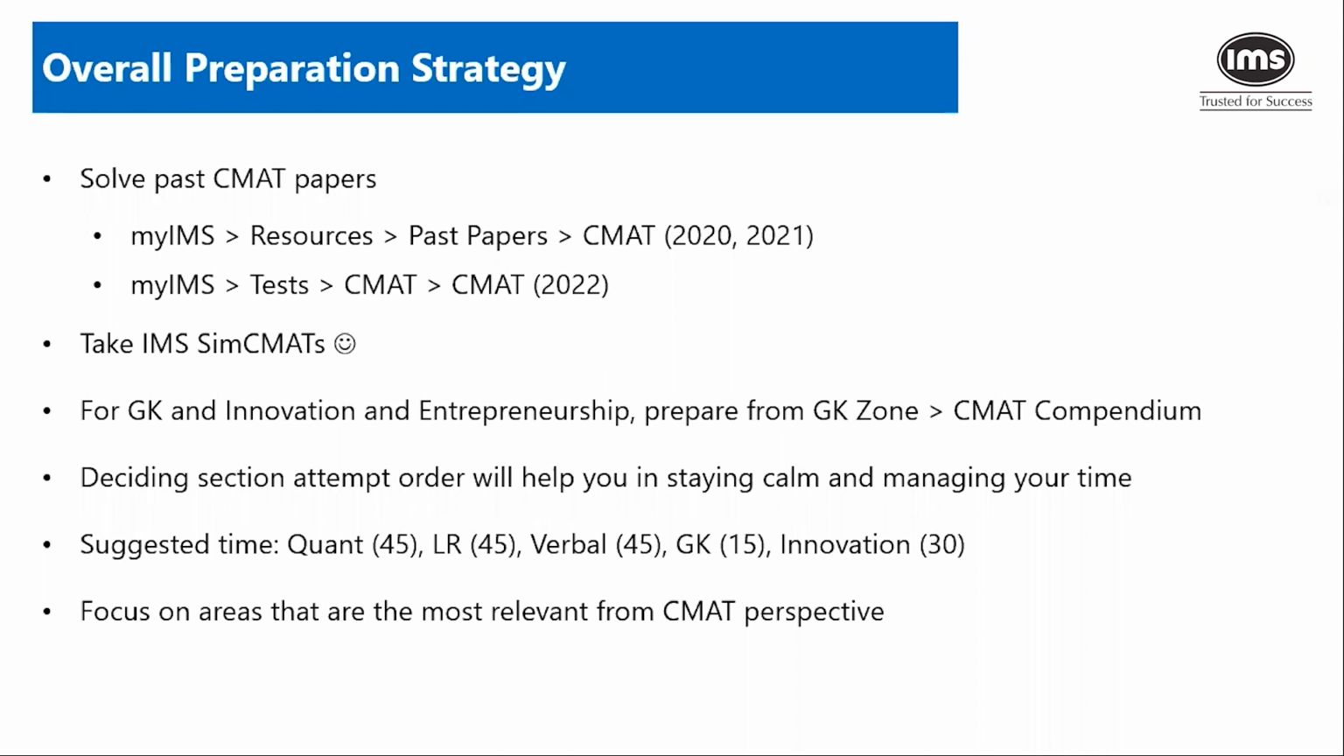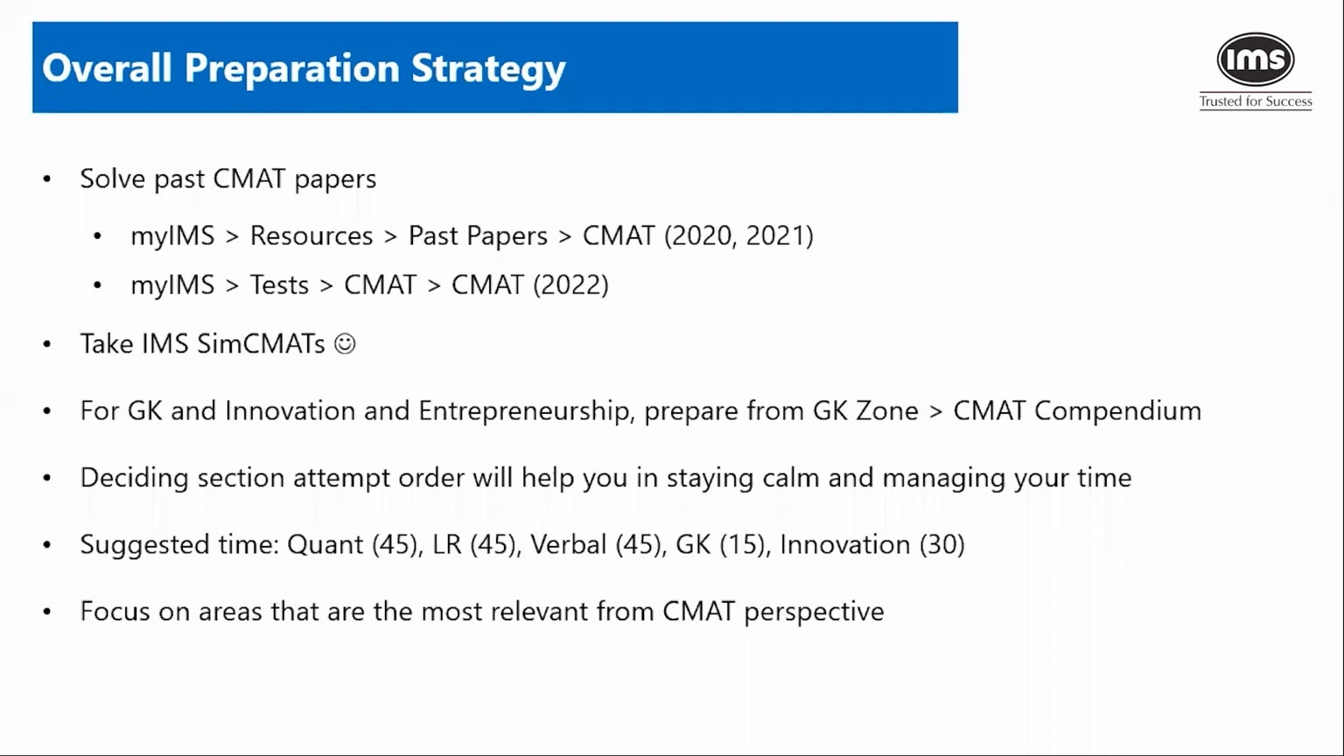So you can say, okay, I'll do quant 45, LR 45, verbal 45, 135 minutes done. Then GK for another 15 minutes or so. And then I have a lot of time for innovation entrepreneurship. A lot of people might take even less than this. So it's possible for very good candidates to even finish the paper maybe half an hour prior. Now, what do you do in that case? You check the answers that you have done. So you recheck your quant and LR questions at least. See to it that you have not made any silly mistakes. Maybe in a hurry, a lot of times we tend to make those mistakes. So do a checking in case you finish your paper earlier.